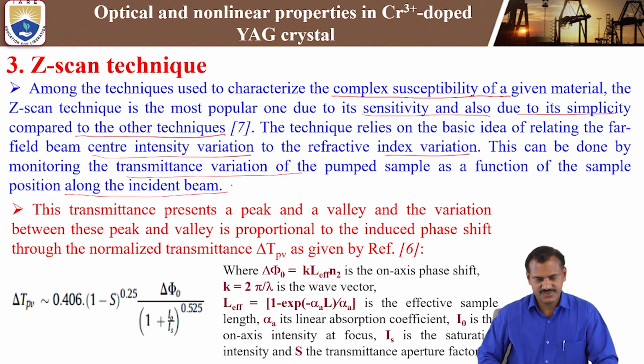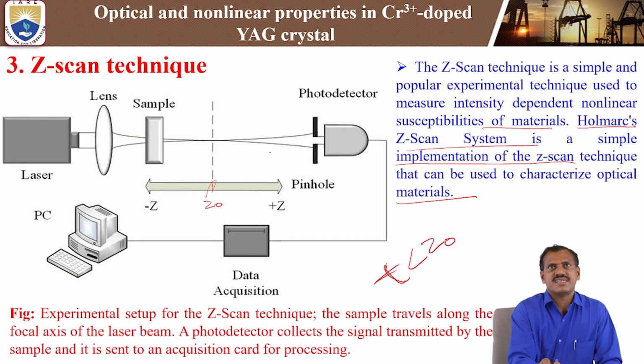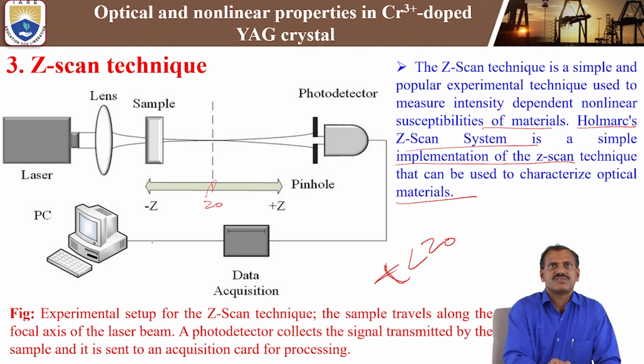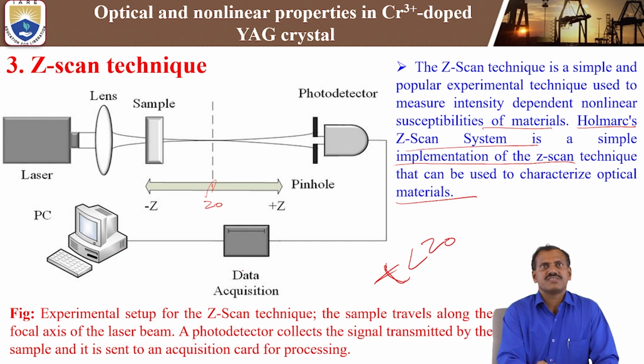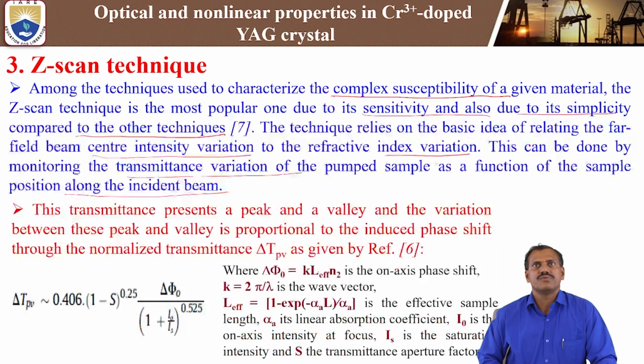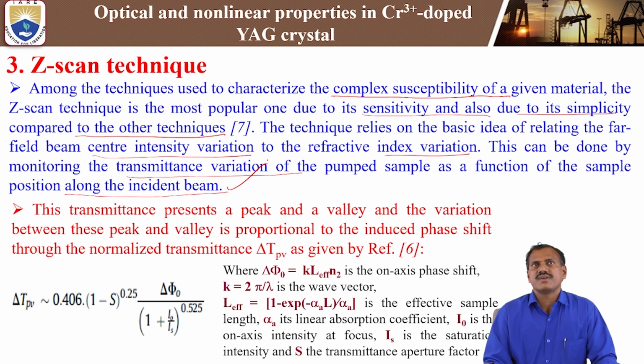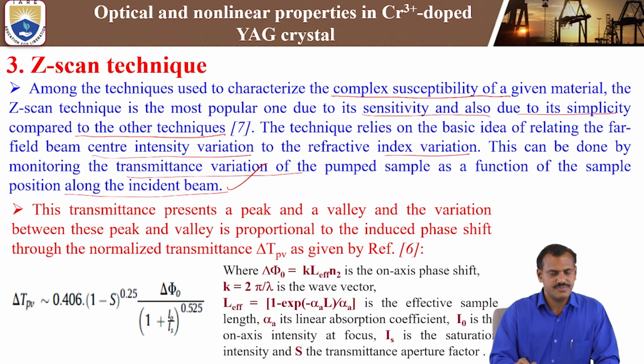So here we vary the sample position, the distance, from minus z to plus z while focusing on the sample. The transmitted light is detected by the photo detector, then transferred to the data acquisition, and we save the data in the CPU. That way we collect data as a function of the sample position along the incident beam, and that is how we do the Z-scan measurements.